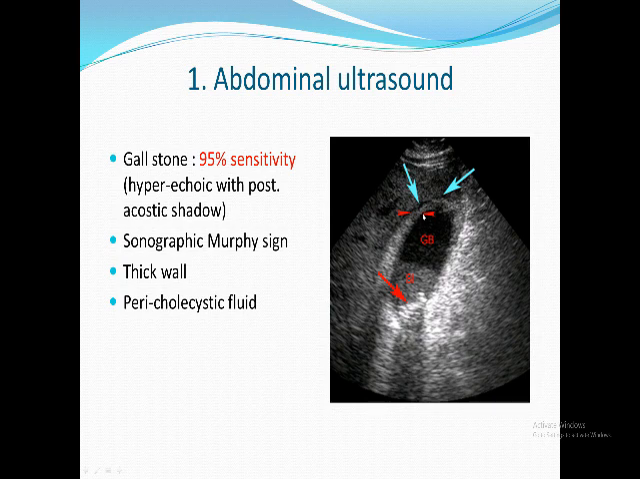You can see the thick-walled gallbladder. You can see the pericholecystic fluid, this black rim. You can do what we call sonographic Murphy. What is sonographic Murphy? You put the ultrasound probe over the fundus of the gallbladder and ask the patient to take a deep breath. He will hold his breath when the gallbladder is squeezed between the probe and the liver. This is the same Murphy sign you do in the clinical examination, but you do it with the ultrasound probe.